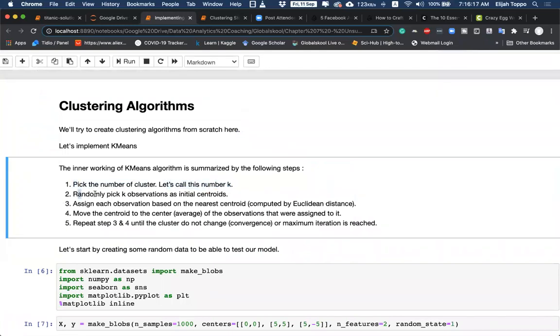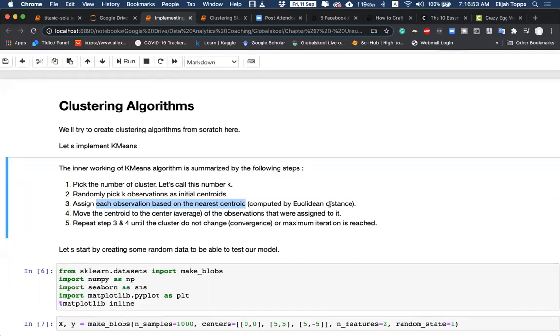Second step is randomly pick k observations as initial centroids. So let's say in this case, we have 3 clusters. We'll randomly pick 3 points and we call them the initial centroids. Now assign each observation based on the nearest centroid, which is computed by Euclidean distance. So we'll find out the distance of each of the data points from each of the centroids, and whichever has the least distance, we will assign that data point to that centroid, thereby assigning some label. Okay, so that is step 3.